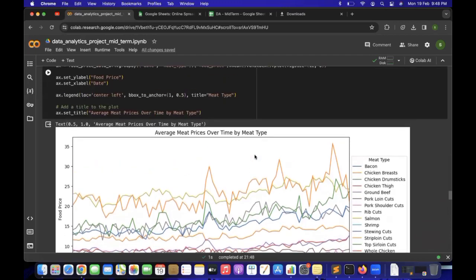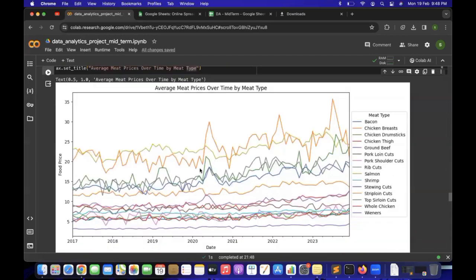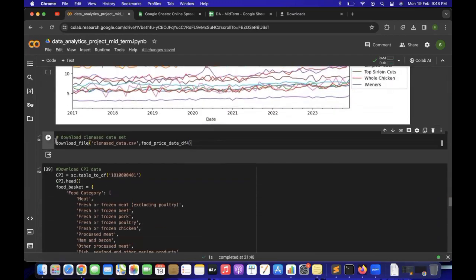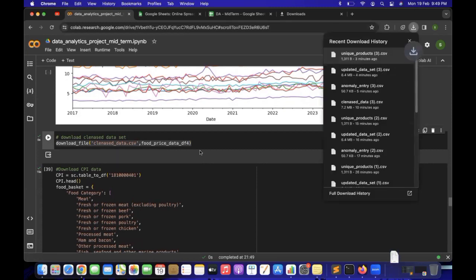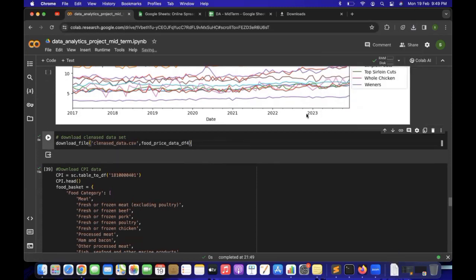This is the most consumed meat. This is an area we want to highlight. And this is our step to download the final data set. If we execute this block, we'll get the final cleansed food price data. And this data will be used for doing our Power BI dashboard.